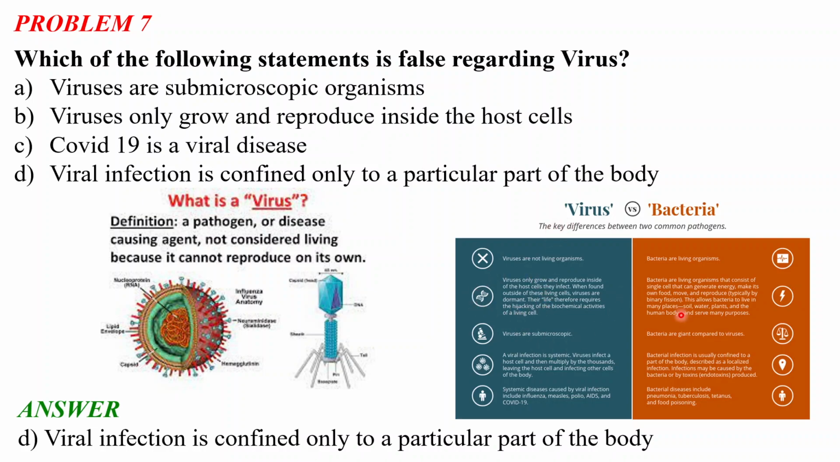So please remember these differences between virus and bacteria, especially number two, that viruses only grow and reproduce inside the host cell, but outside the host, they do not have any power to grow or reproduce. But bacteria can live on their own, and that's why we have them in soil, water, plants, and in the human body, every place. And viral infection is systemic, but bacterial infection is localized. Okay. So I think the differences between virus and bacteria are clear. Then we will move to our next problem.